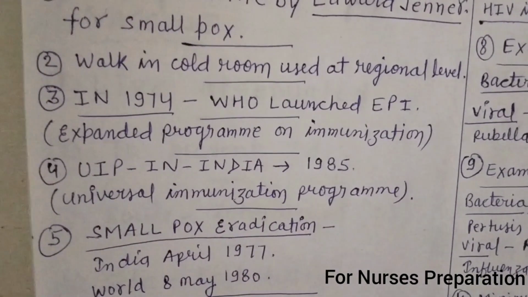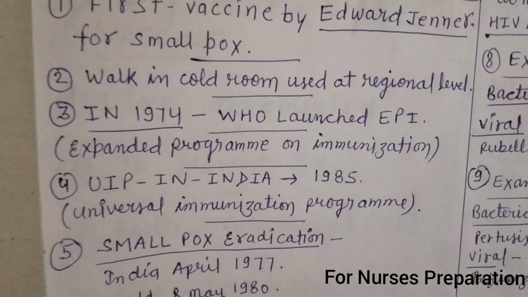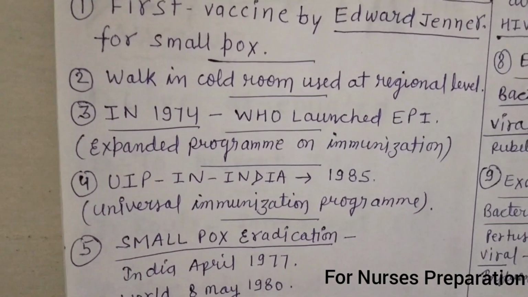Point number 4. In India, in the year 1985, Universal Immunization Program was launched.